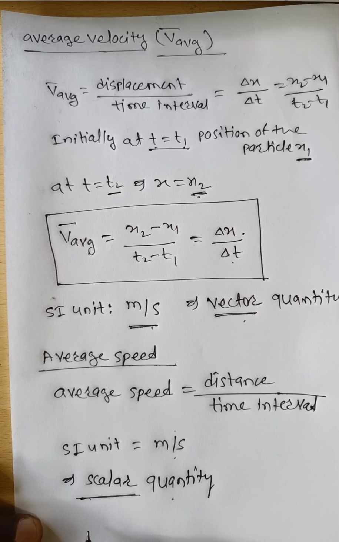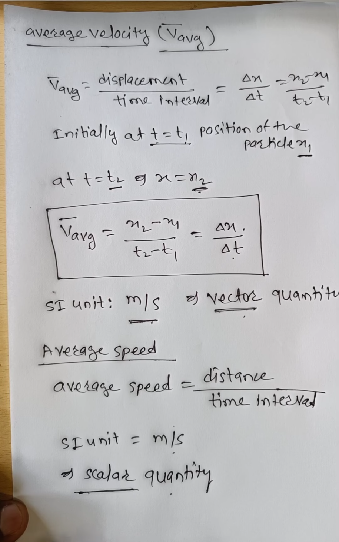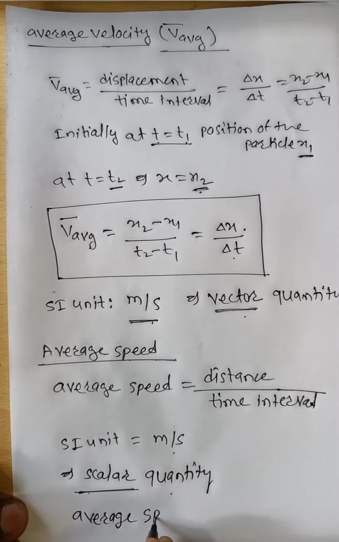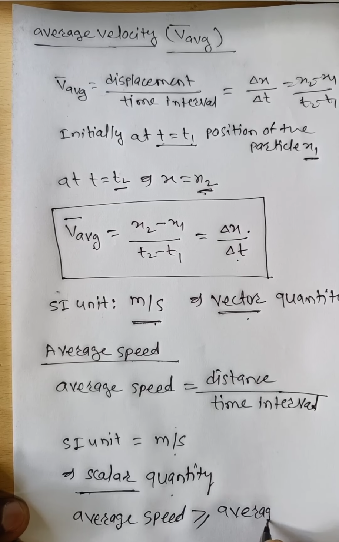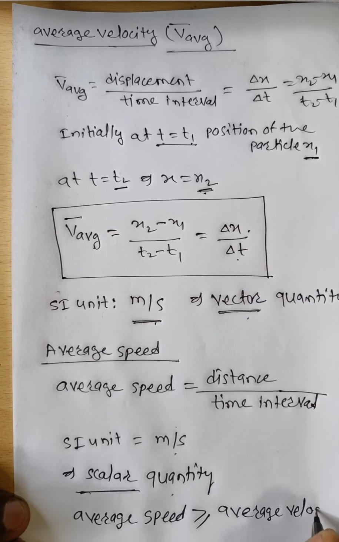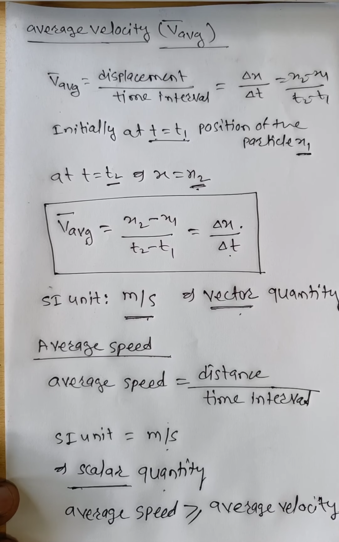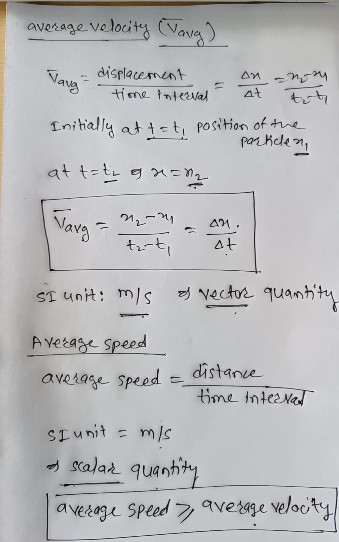Always, average speed is greater than or equal to average velocity. Please note down that average speed is always greater than or equal to average velocity.